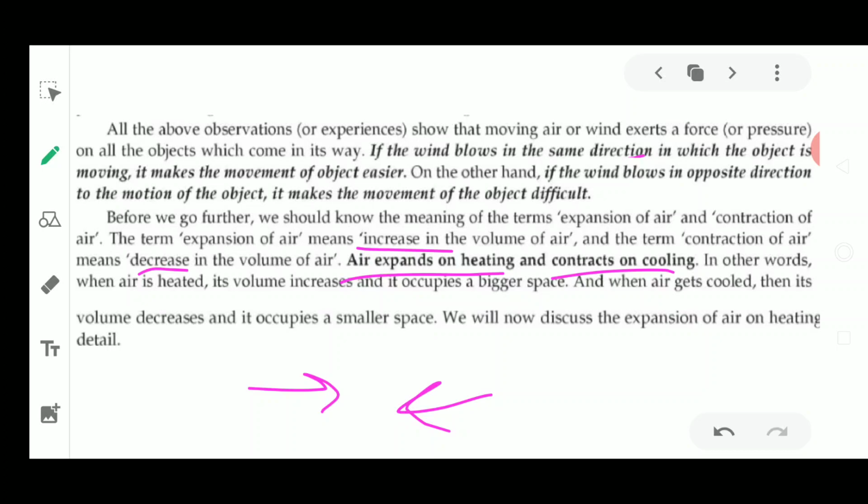In other words, when air is heated, its volume increases and it occupies a bigger space. When air is cooled, the volume decreases and it occupies a smaller space.